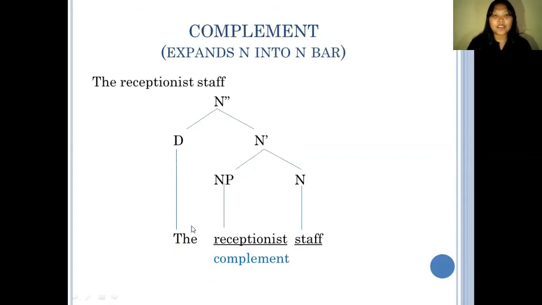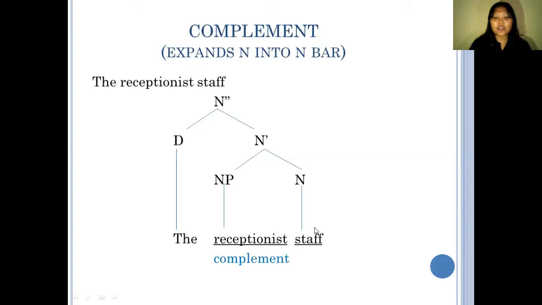All right, next one is complement. Complement expands N into N bar. The example that I use here is the receptionist staff. This is how the diagram tree looks like. From N double bar into determiner and N bar, and then N bar down into noun phrase and noun, or the core of the phrase itself.